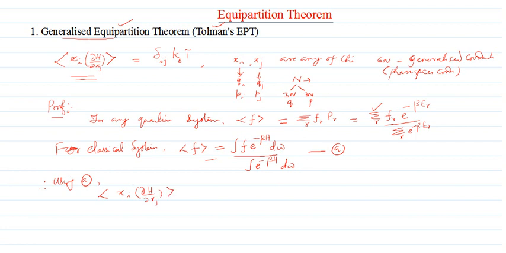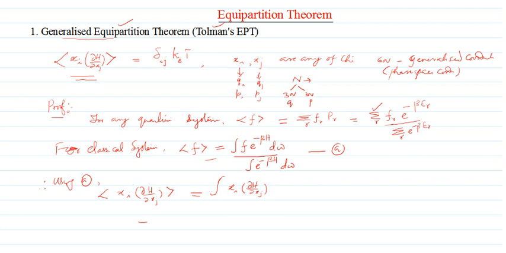That is equal to the integral of xi times dou H by dou xj, where xi and xj are any of the 6N phase space coordinates, qi's and pi's, or qj's and pj's, whatever you call.